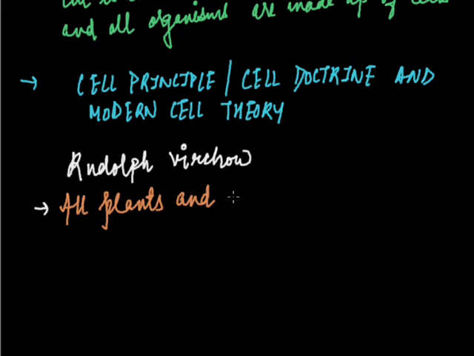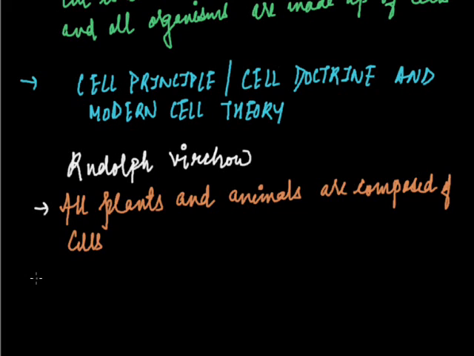and animals are composed of cells. Second, the cell is the basic unit of life.